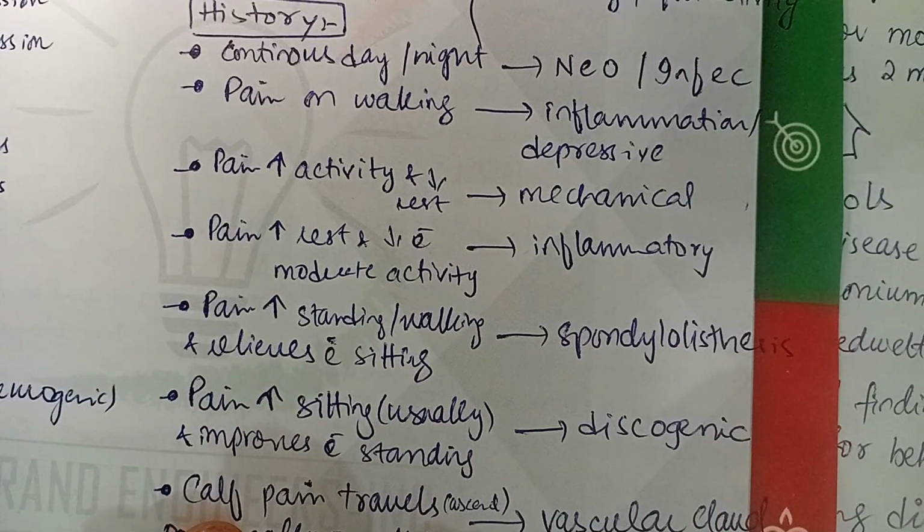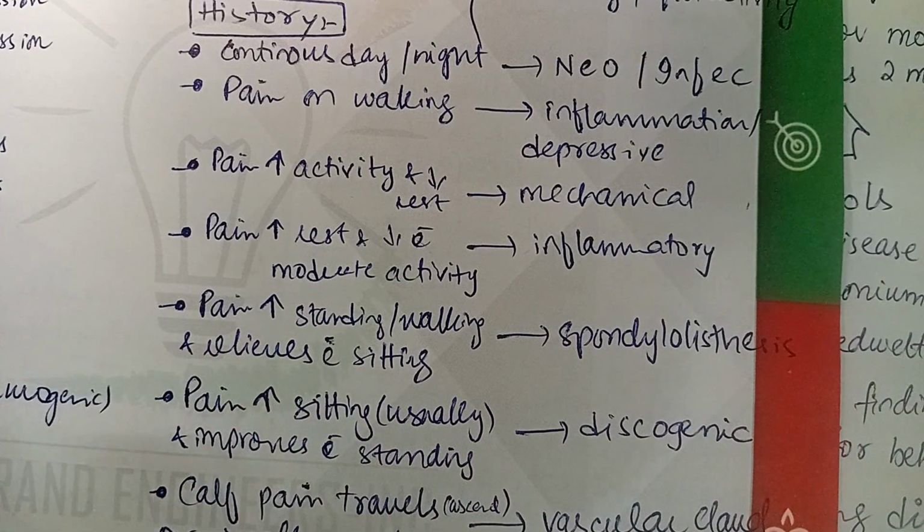Pain increasing on standing and walking, and relieved with sitting, can be spondylolisthesis. If the patient is having calf pain associated with back pain, and the calf pain travels proximally, is associated with walking, and is an ascending type of pain, we can say it is vascular claudication.